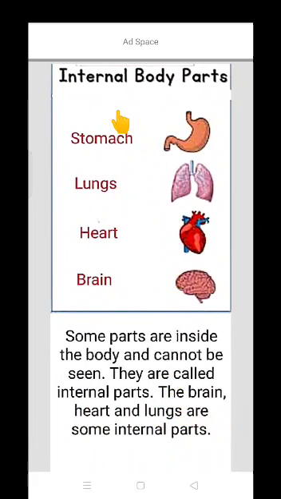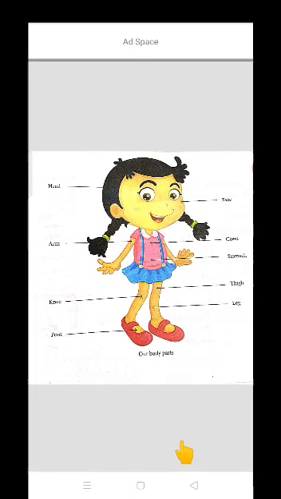Now we will discuss internal parts of the body. Some parts are inside the body and cannot be seen because they are inside the body. They are called internal parts. The brain, heart, lungs, and stomach. These are some internal parts that we can't see because they are inside our body.